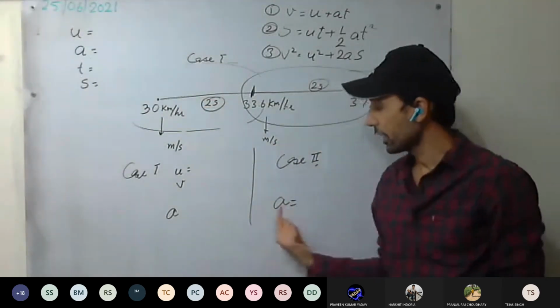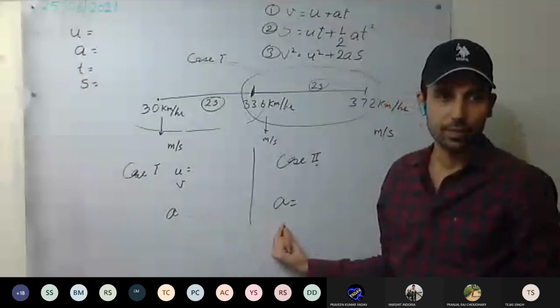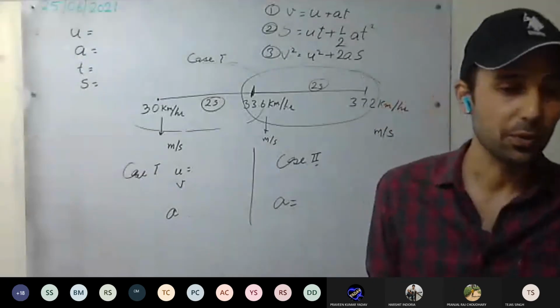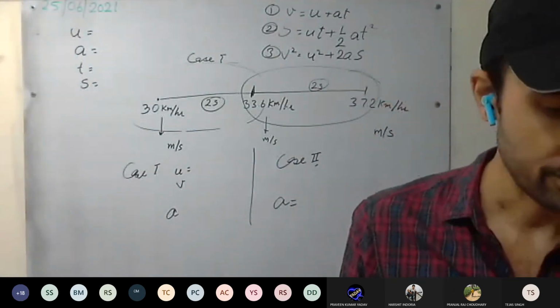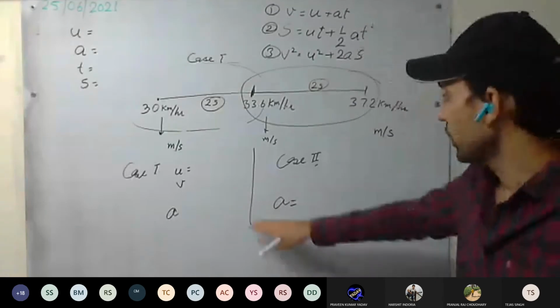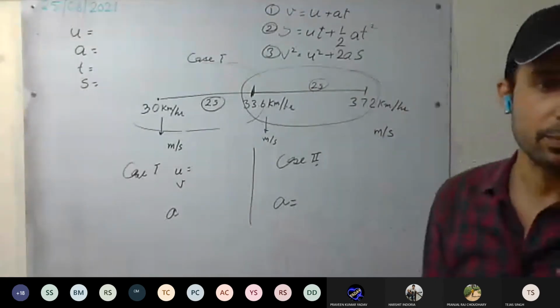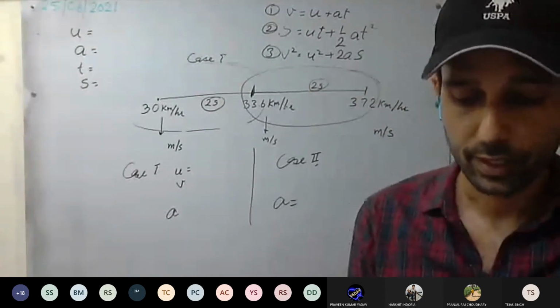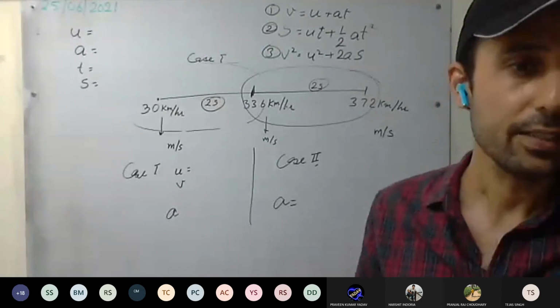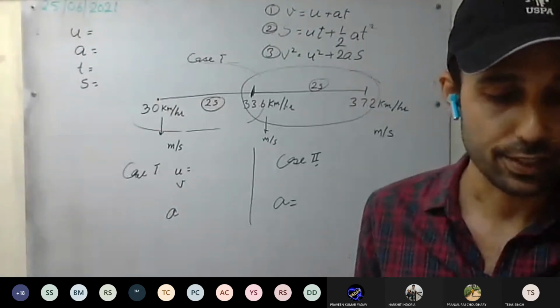If these accelerations are the same, then we can say the body is moving with uniform acceleration. If they are not the same, then the body is moving with variable acceleration. Clear?